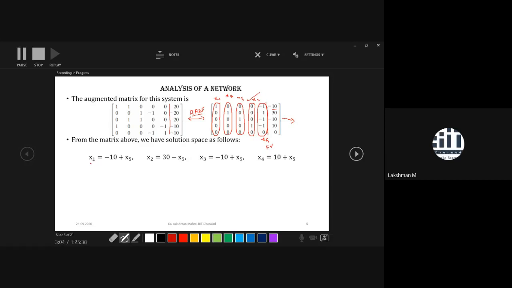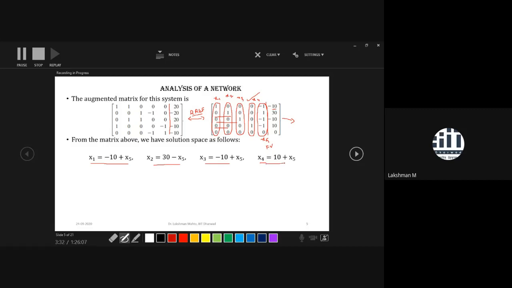So with respect to the first row, x1 equals minus 10 plus x5. With respect to the second row, x2 equals 30 minus x5. With respect to the third row, if you simplify, x3 equals minus 10 plus x5. Similarly, with respect to the fourth row, x4 equals 10 plus x5.